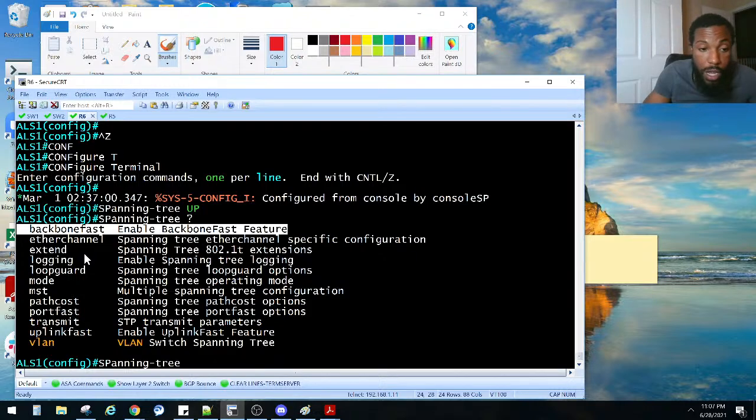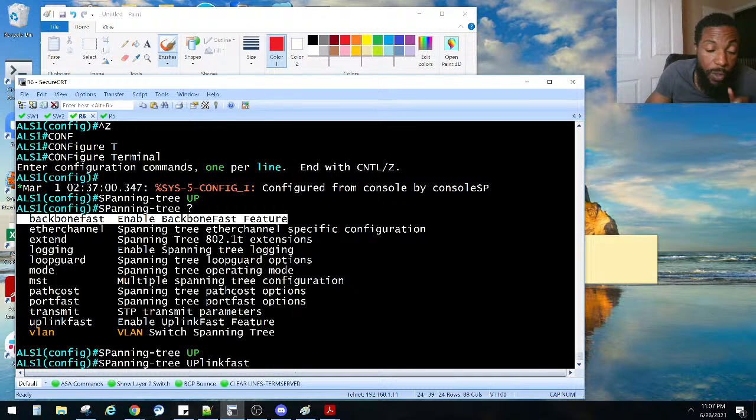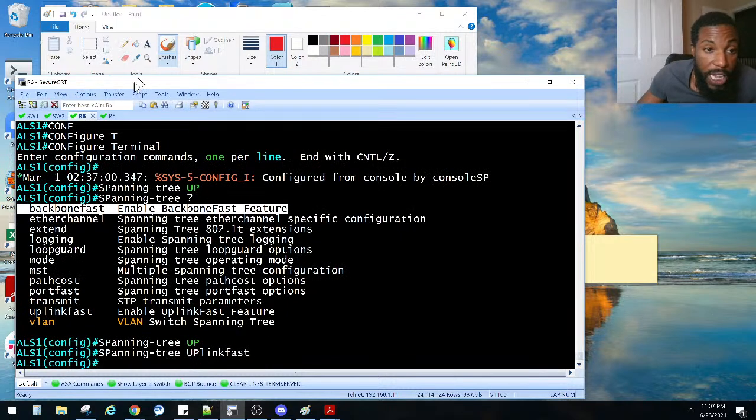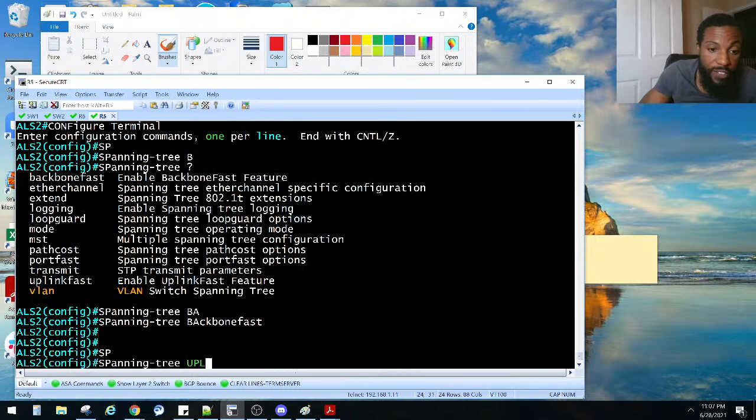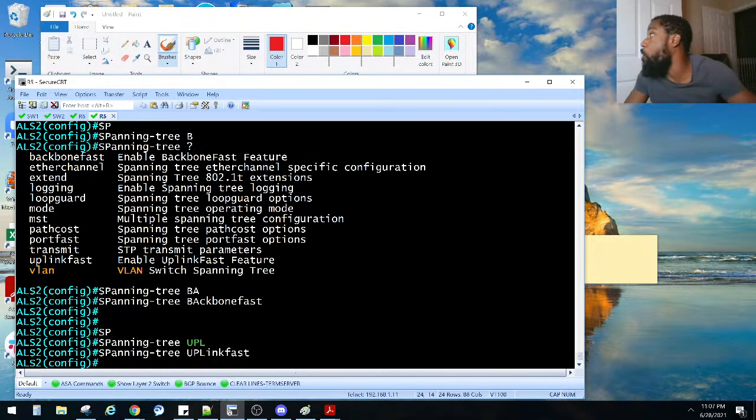So we said we need to set that up on the ALS switches, uplink fast, and on the other ALS switch, spanning tree, uplink fast. So now he says, that's exactly what he said. However, uplink fast is configured only on the access switches in the network. So we did it globally. And then backbone fast: verify backbone fast by shutting down the FA0 link between DLS1 and DLS2.